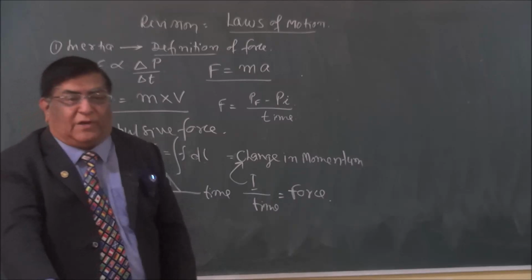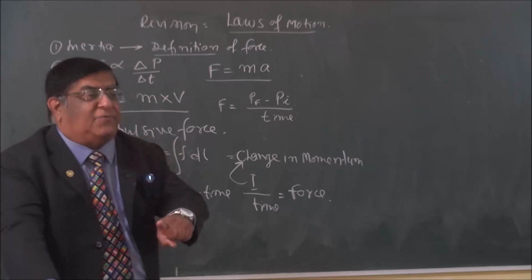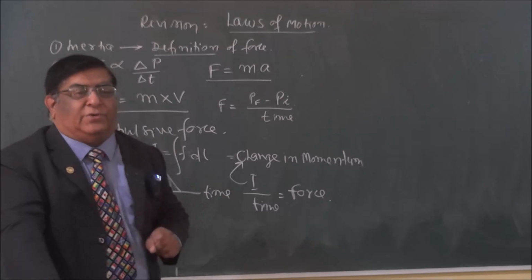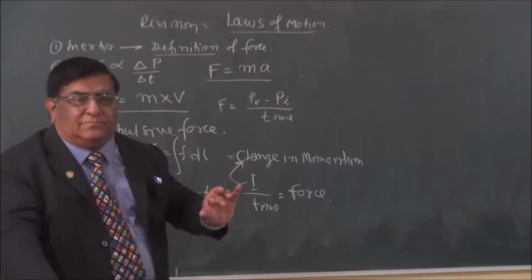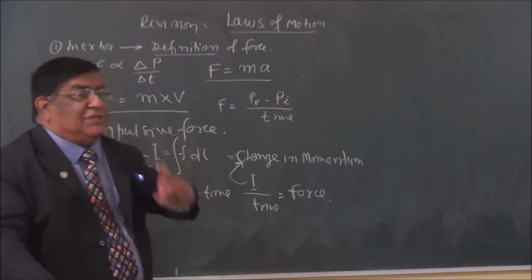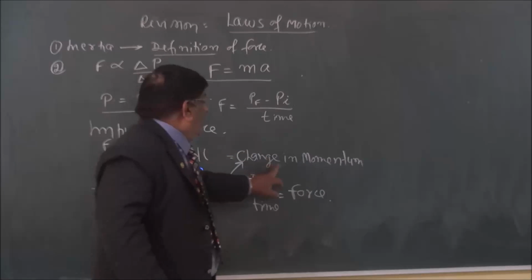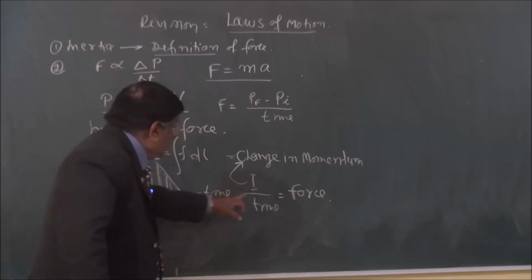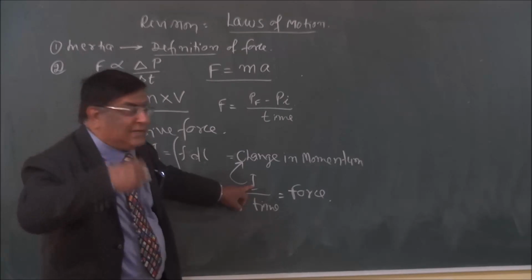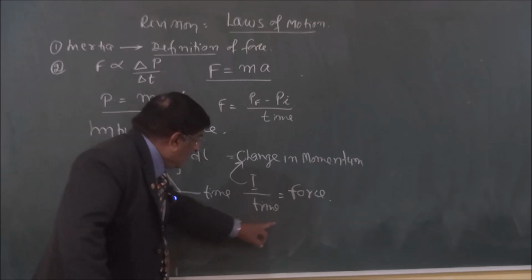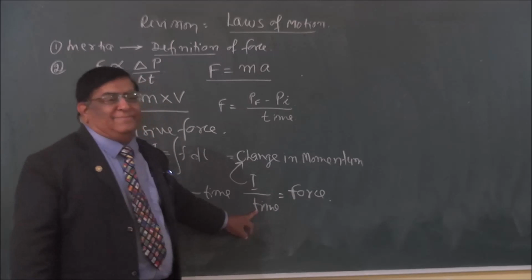What is that momentum? Mass into velocity. When it strikes the floor, that velocity becomes 0. M into 0 becomes 0. There is a change in momentum, mv to 0. What is that change in momentum? I. Now, how much force is applied on my body? It depends upon what? Time.